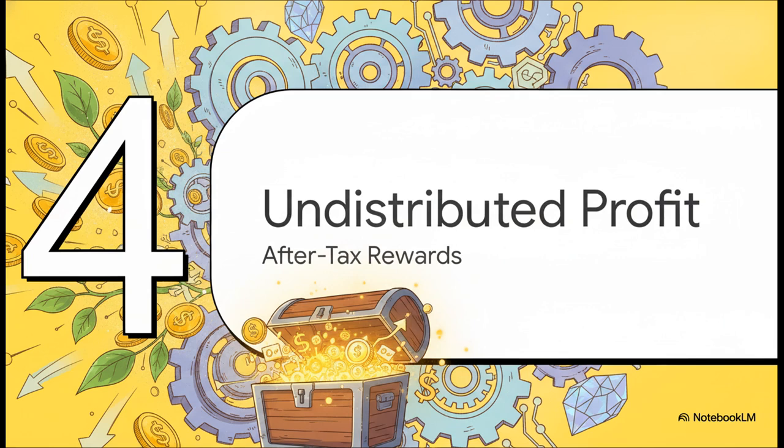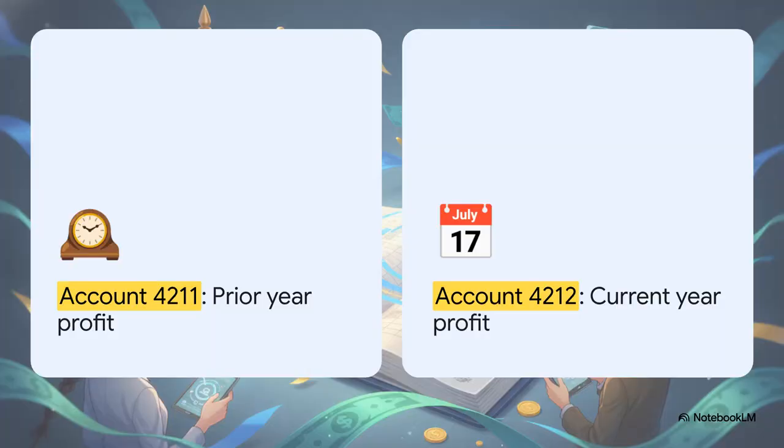Okay, part 4. Undistributed after-tax profit. This is the fun part, the reward phase. Account 421 is elegantly split up to manage different time frames. Subaccount 421-2 tracks the profit or the loss that the business generated purely in the current accounting year. Meanwhile, subaccount 421-1 holds the historical stuff, all the accumulated undistributed profit from every prior year combined. So the essential mechanical task for you as an accountant happens right at the year opening. Bright and early on January 1st, you have to manually transfer the final balance from last year's 421-2 over into 421-1. You're effectively clearing the slate so the new year's performance can be tracked cleanly.